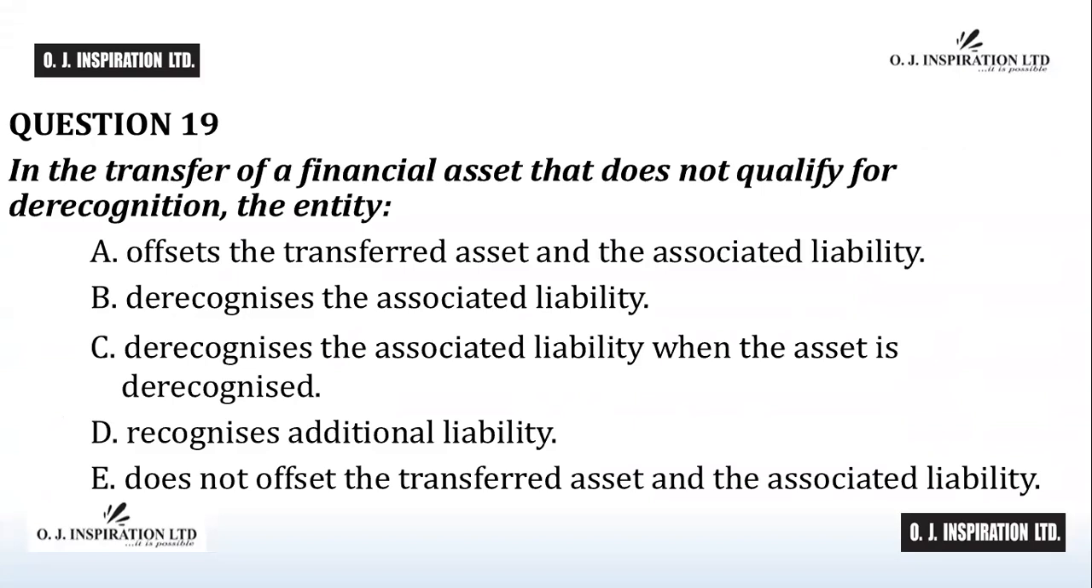Question number 19. In the transfer of a financial asset that does not qualify for derecognition, the entity: A, offsets the transferred asset and associated liability. B, recognizes the associated liability. C, recognizes the associated liability when the asset is derecognized. D, recognizes additional liability. E, does not offset the transferred asset and the associated liability.